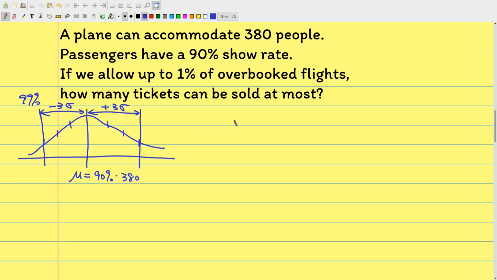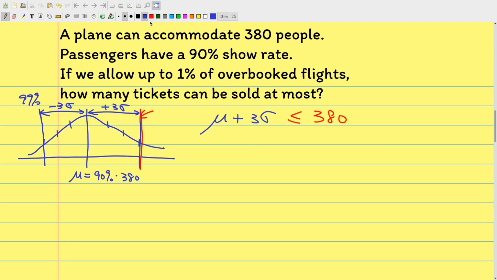The formula should be like this: mu, the average, plus 3 sigma should be the maximum. I highlight it here. This should be less than or equal to the maximum capacity. That means we are trying to make sure everybody has a seat.